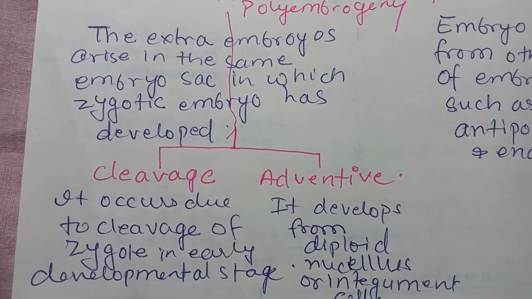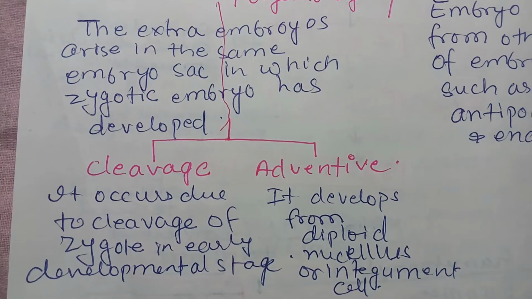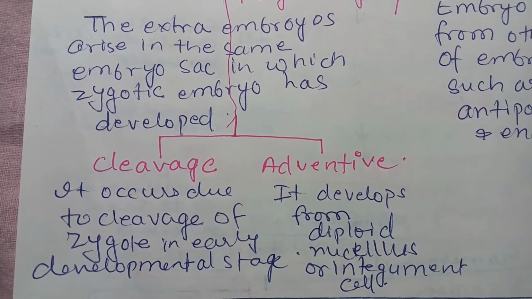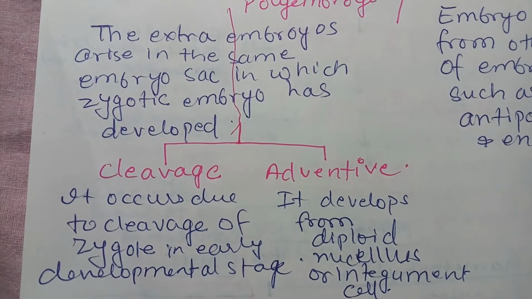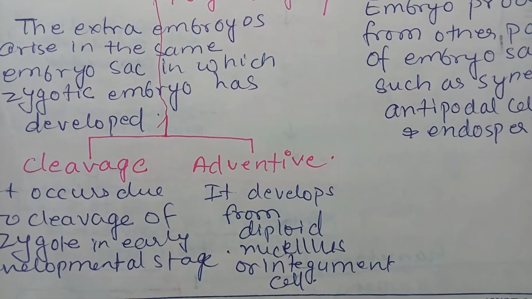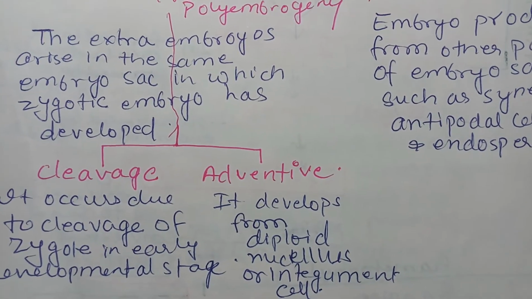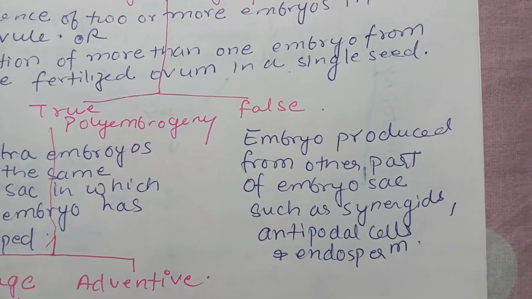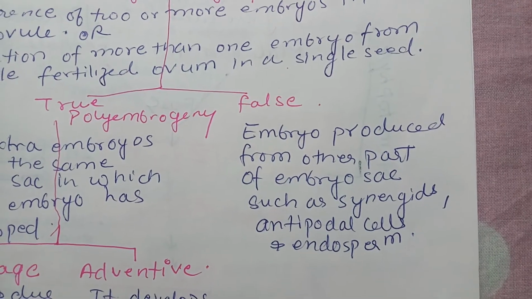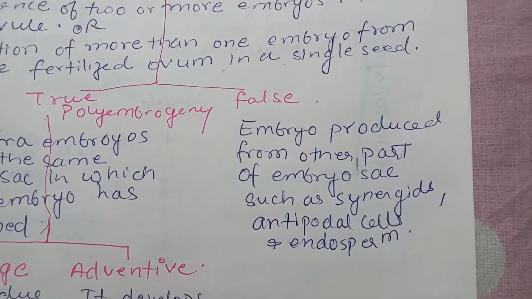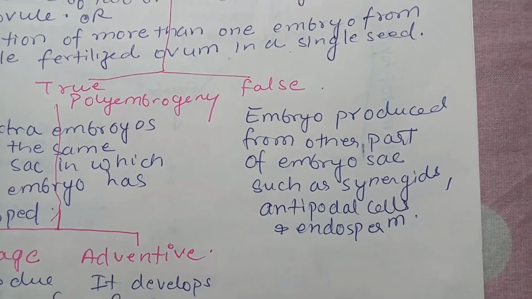This is again of two types, cleavage and adventive. Cleavage occurs due to cleavage of the zygote in an early developmental stage, whereas adventive embryos develop from diploid nucellus or integument cells. False polyembryony is when the embryo is produced from other parts of the embryo sac such as synergids, antipodal cells or endosperm cells.